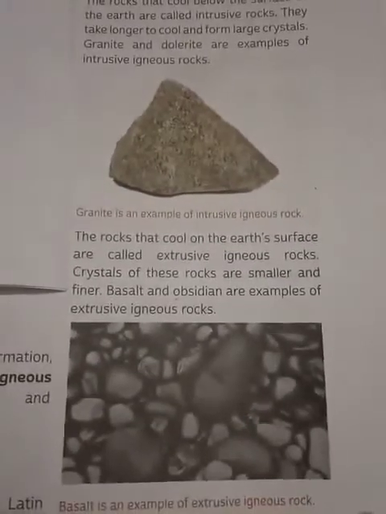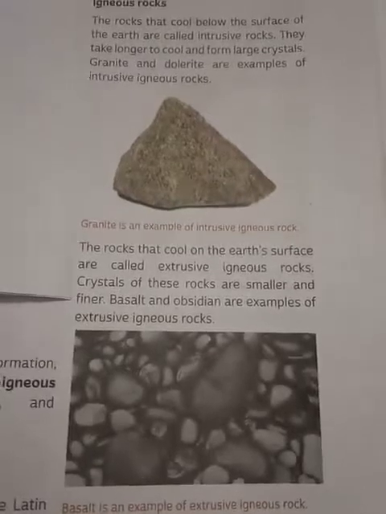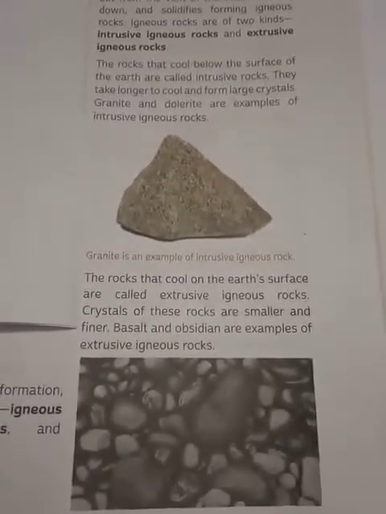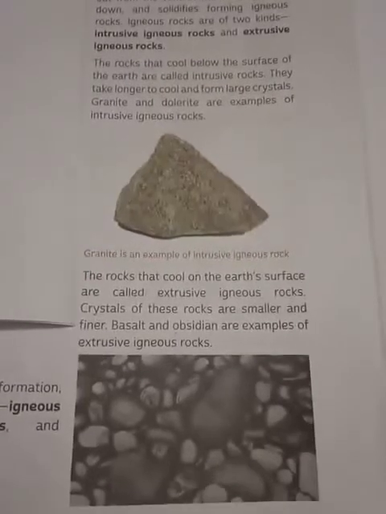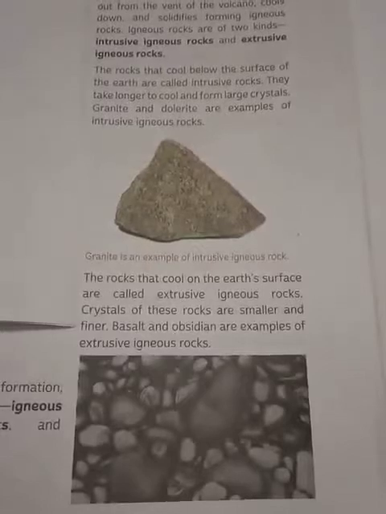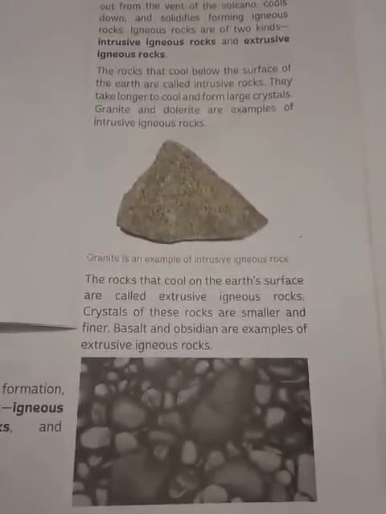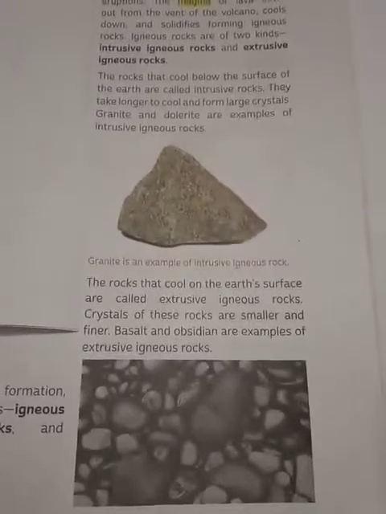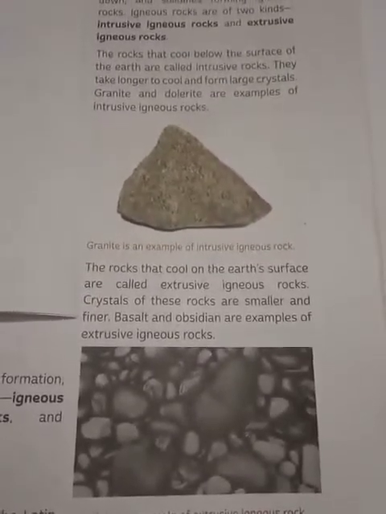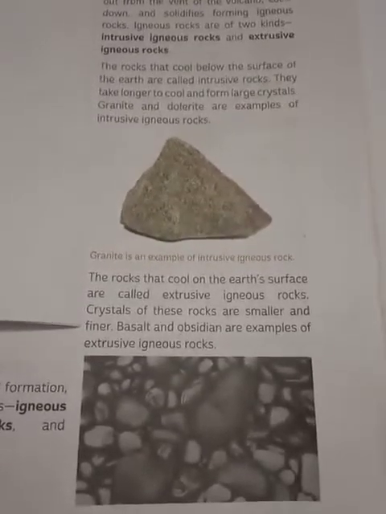The rocks that cool on the earth's surface are called extrusive igneous rocks. Then what are intrusive rocks? The rocks that cool below the surface of the earth are said to be intrusive rocks, and the rocks that cool on the surface of the earth are called extrusive igneous rocks. The crystals of these rocks are smaller and fine.